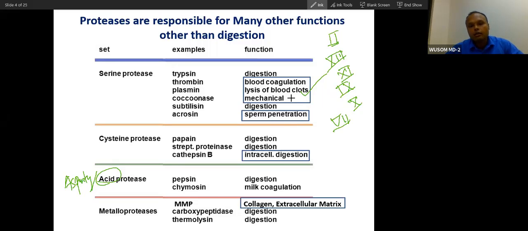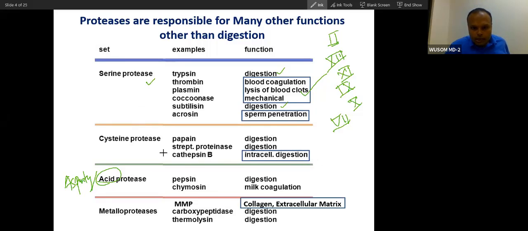Sperm penetration is also helped by serine proteases. And you already know digestion. We will talk about the enzymes of digestion: except carboxypeptidases, all are serine proteases.